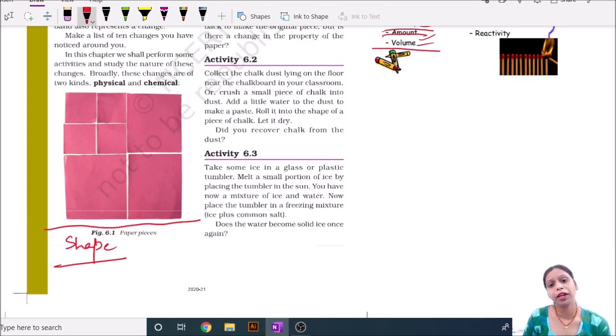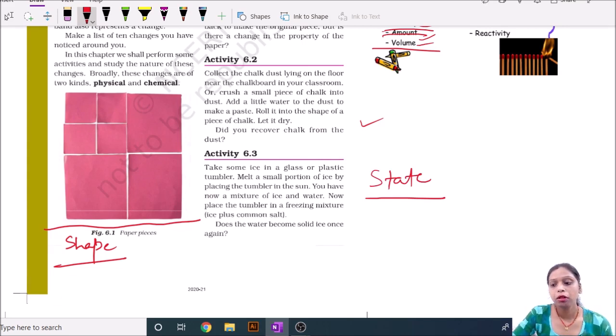Whereas when we collect chalk dust lying on the floor, the shape of chalk changes, and it is also a type of change. When you take ice and leave it for 2 or 3 hours in sunlight, the state of ice is changed. Then it also comes under physical property.